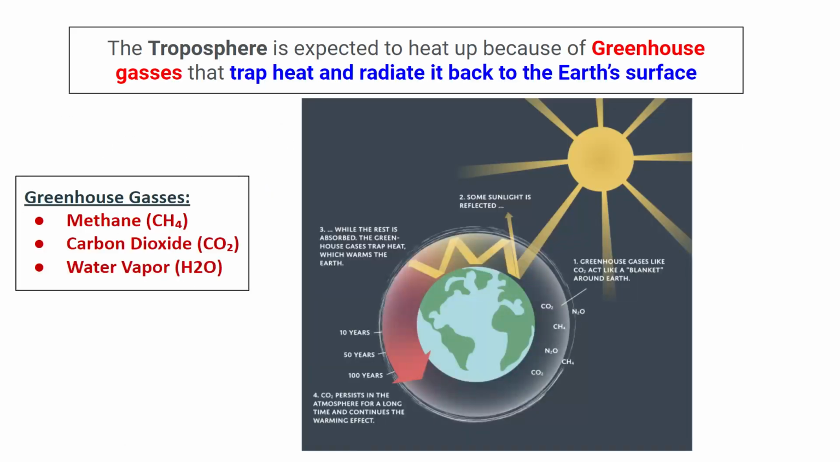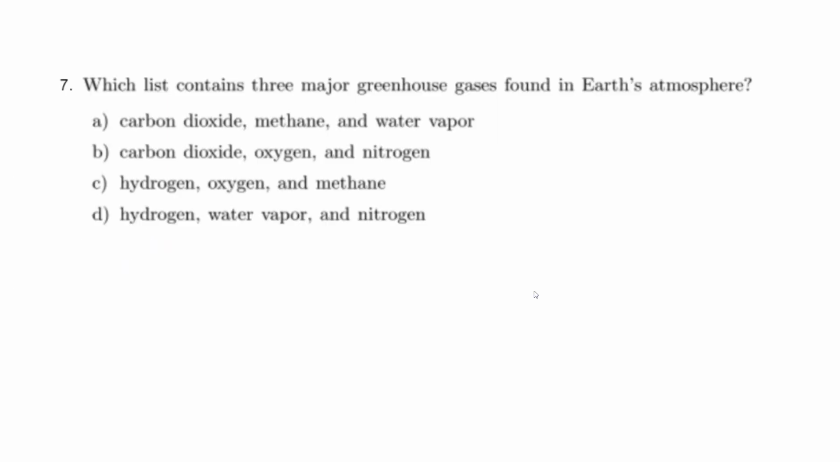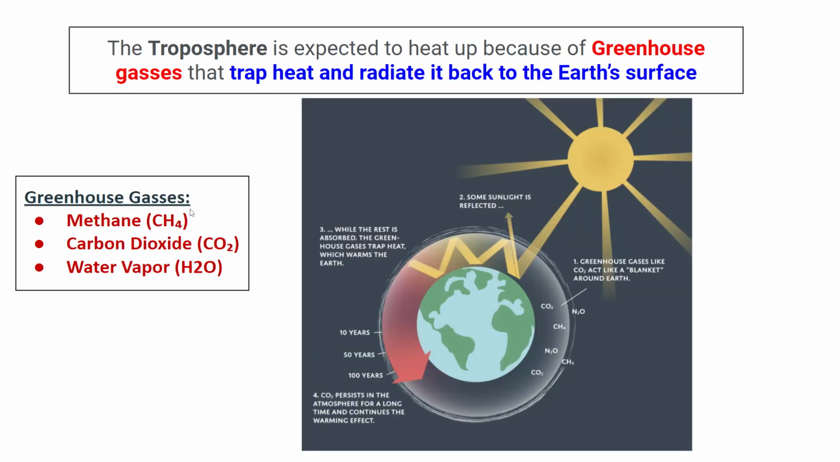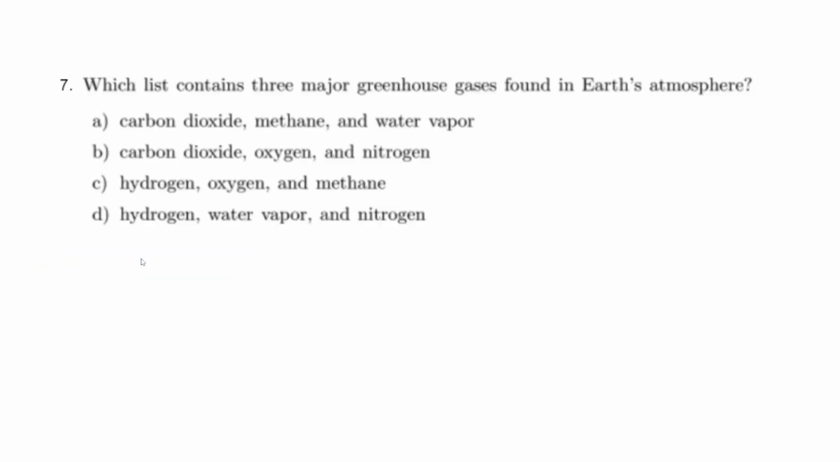So the troposphere is actually expected to heat up because of greenhouse gases that trap heat and radiate it back to the Earth's surface. The greenhouse gases that are very common are methane, carbon dioxide, and water vapor. You don't need to memorize the formulas, but they're there for you. These three gases work together or individually sometimes to trap heat being radiated from the earth, and since they trap heat, they re-radiate it back to the earth, and this causes the earth to warm up. So go ahead and memorize the greenhouse gases, methane, carbon dioxide, and water vapor, and answer question number 7 in your worksheet.